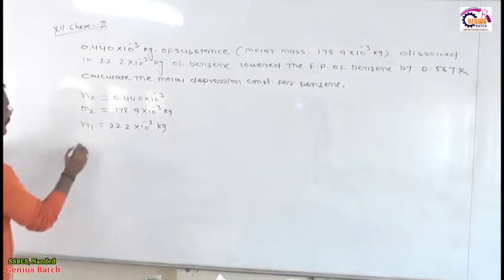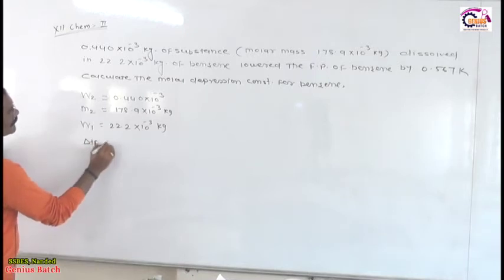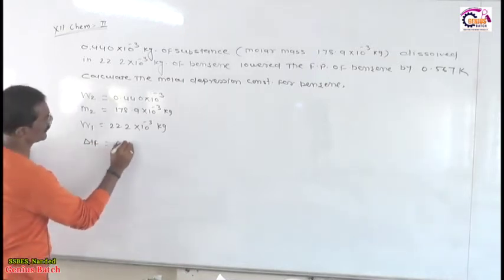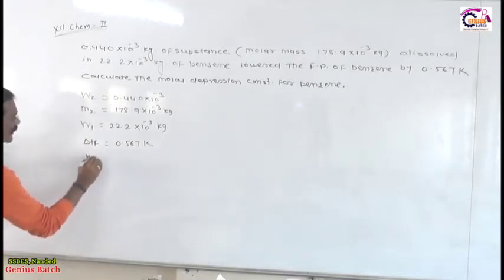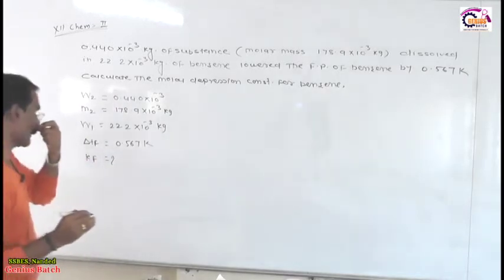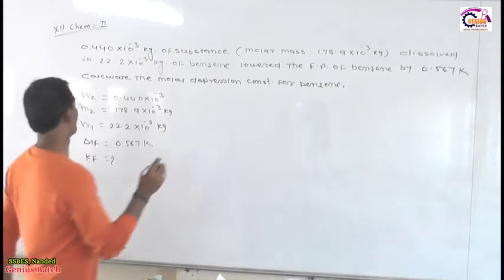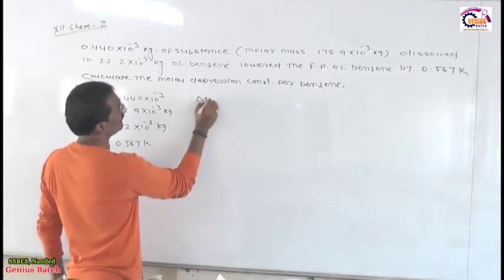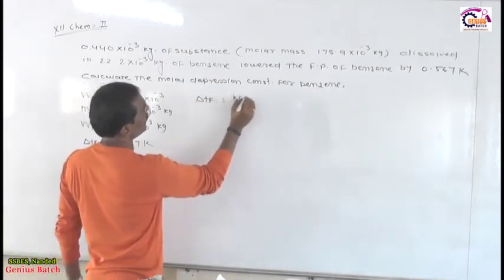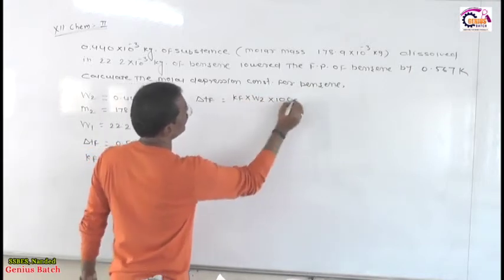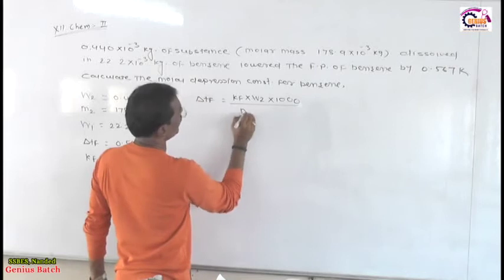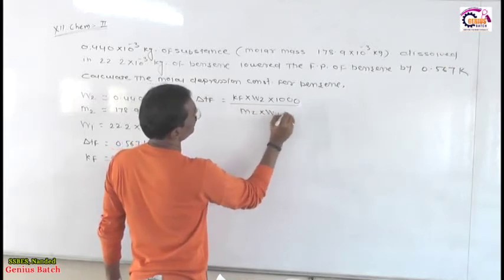Lowering of the freezing point, they are given delta TF is equal to 0.567 Kelvin, and they are asking to calculate the Kf. So, my friends, the formula is delta TF is equal to Kf into W2 into 1000 divided by M2 into W1 in gram.